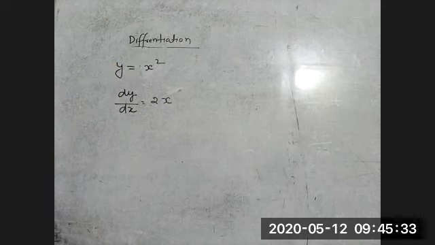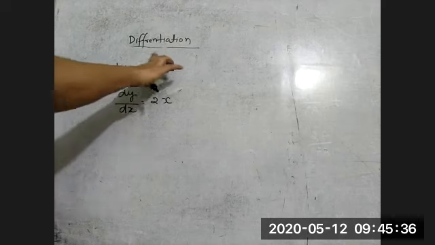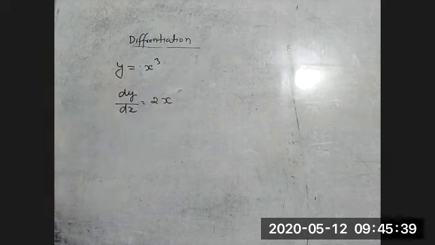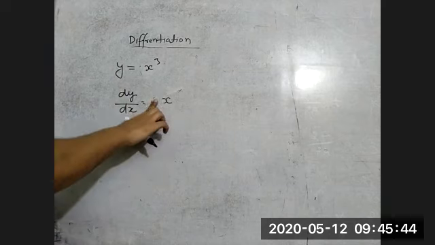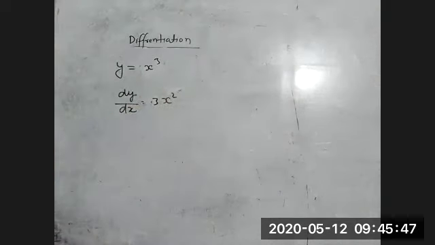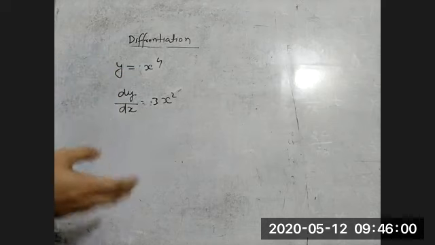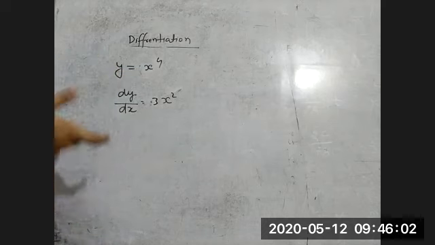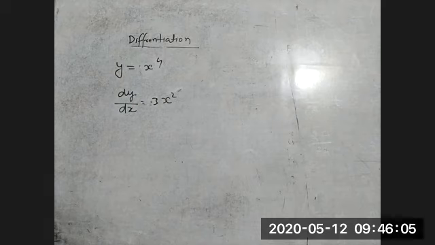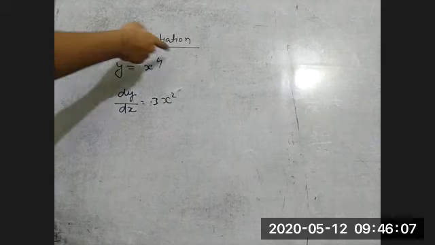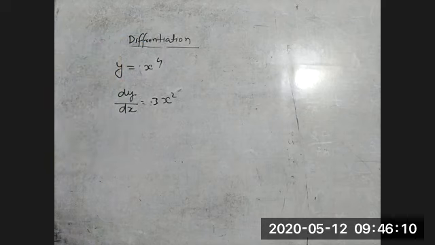Differentiation of x cube is what? Tell me. 3x square. Yes, 3x to the power 2. Okay. Differentiation of x to the power 4? 4x cube. Okay. So directly, because every time we will not use that formula in physics. In short, you have to remember this also, but you should know how to get this. So for x to the power n, in that form, you can differentiate according to the formula.